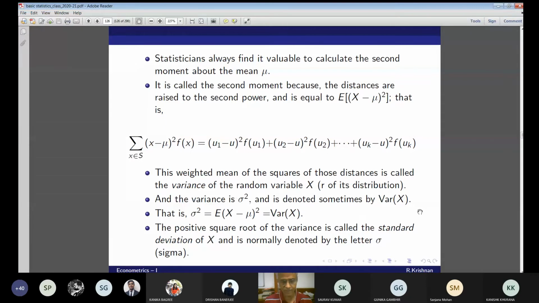And this is universal. Variance is denoted sigma square and is also denoted Var(X). So sigma square is equal to the expected value of (x minus mu) whole square, which is equal to Var(X). The positive square root of the variance is called the standard deviation and is normally denoted by the letter sigma. Okay.